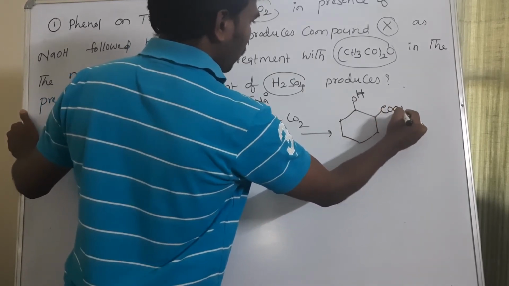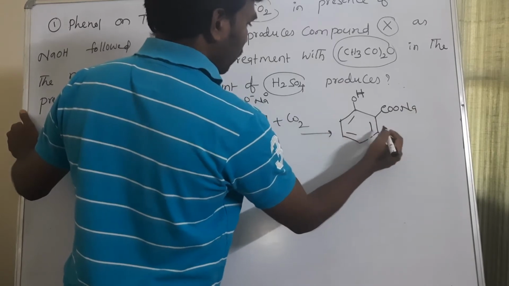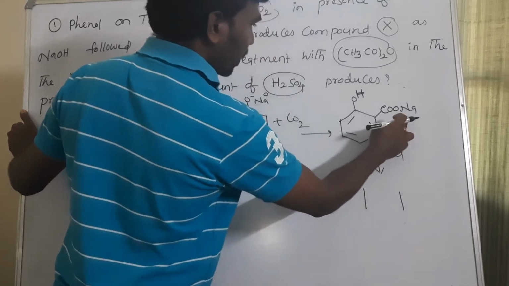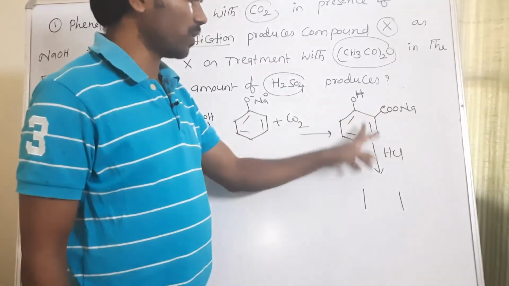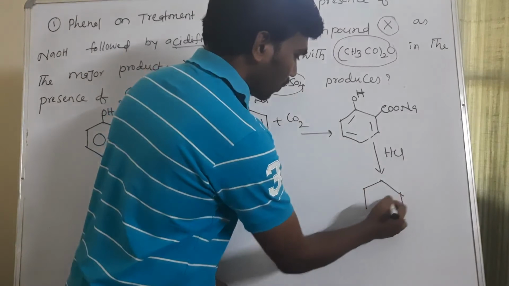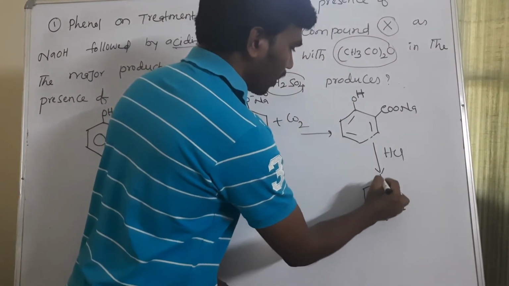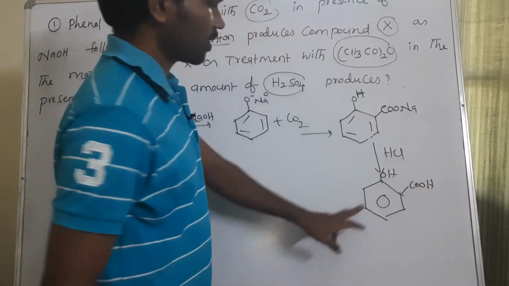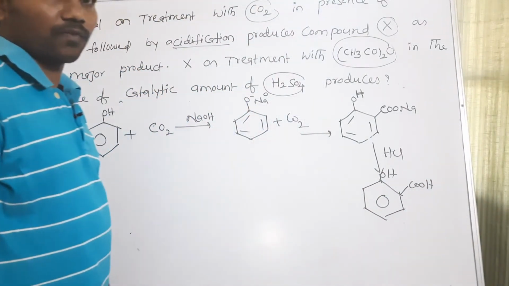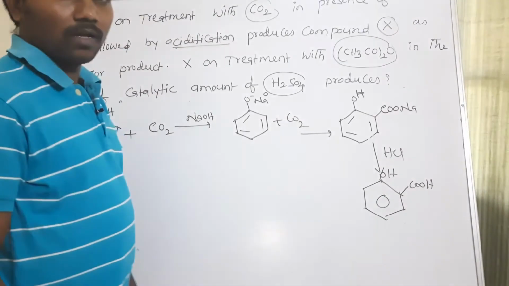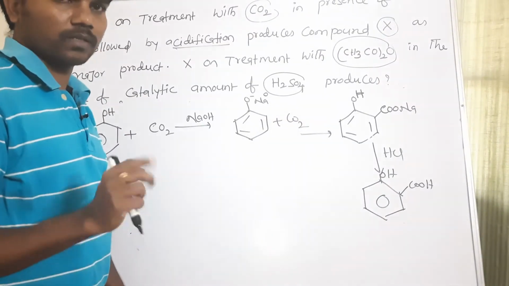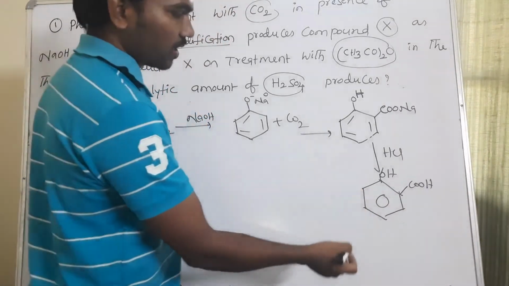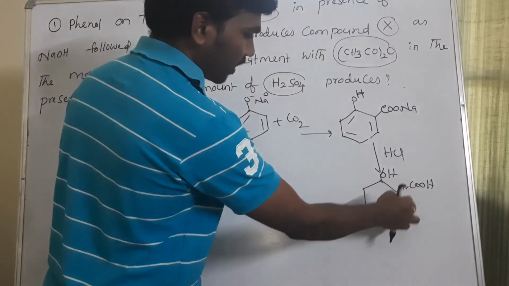It will form OH and COONa. This is sodium salicylate. When it reacts with hydrochloric acid, it forms orthohydroxybenzoic acid, or salicylic acid. So this is the Kolbe-Schmitt reaction. In this reaction, I want to explain two factors. If we use high temperature, then the para product will come, para hydroxybenzoic acid.